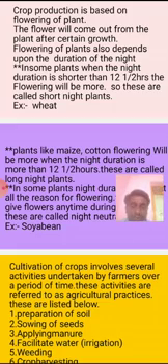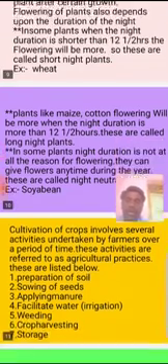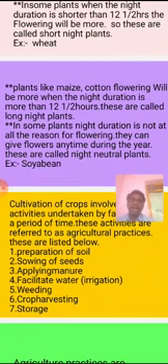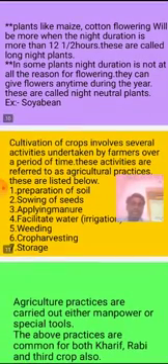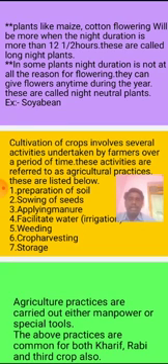One is preparation of soil, second is sowing of seeds, third is applying manure, fourth is supplying water, fifth is weeding, sixth is crop harvesting, and seventh is storage. The farmers should follow these various activities.